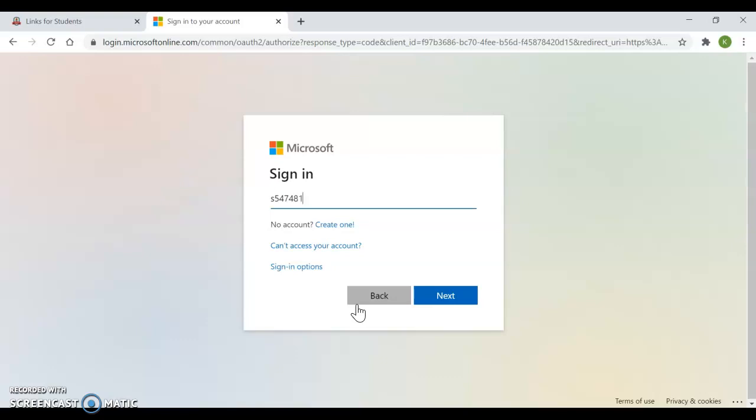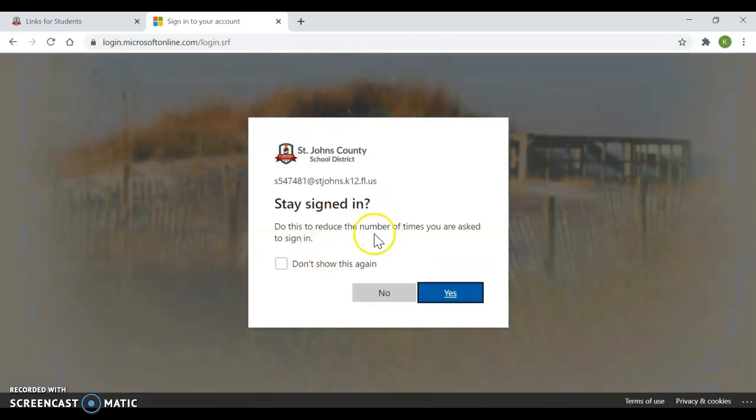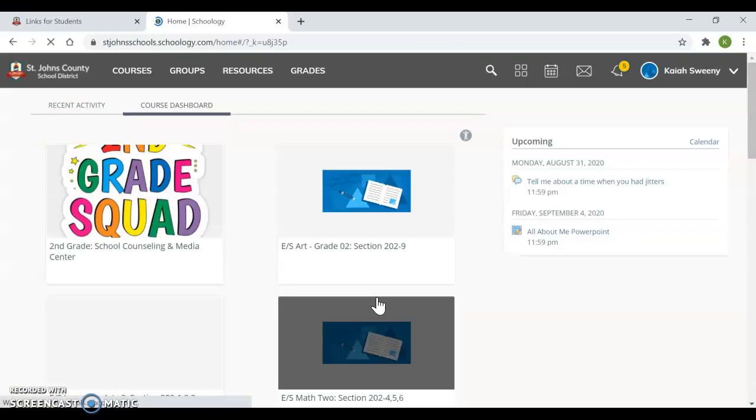But you have to add at stjohns.k12.fl.us. You might only have to do that the first time. And then your password, which is also, again, right below on your password card. Didn't make me do it that time. Okay, and now we're in Schoology.